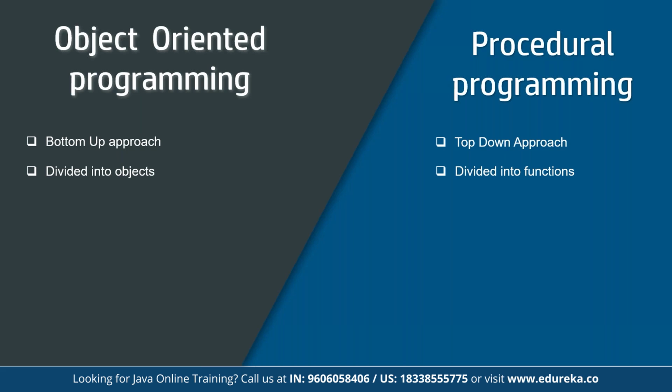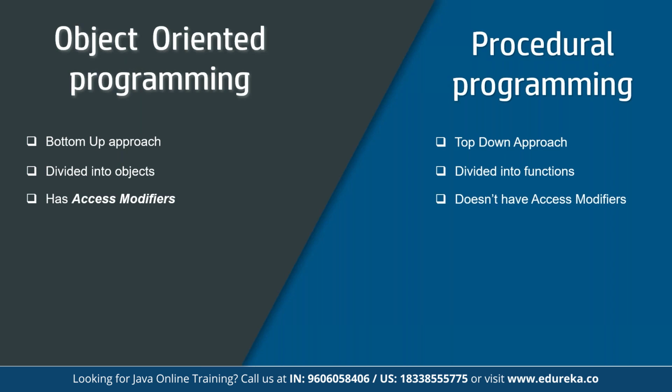In OOPS, the concepts of objects and classes are introduced, and that's why all the main components are divided into objects, which are instances of classes. Whereas in procedural programming, the main program is divided into small functions, and they are all treated like separate programs, individual smaller programs.